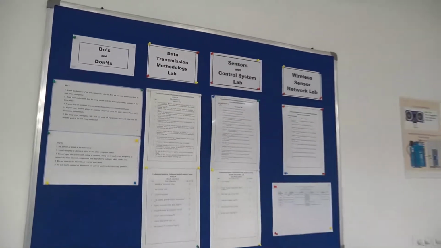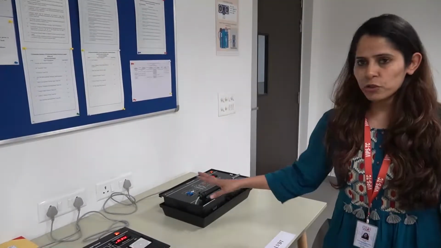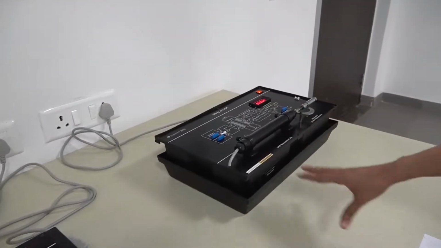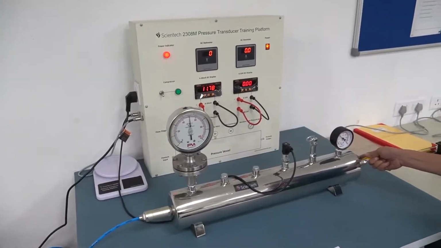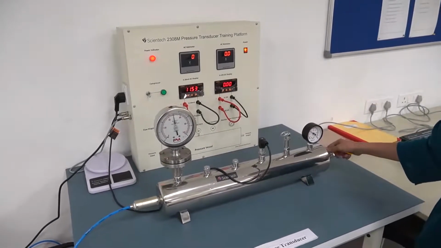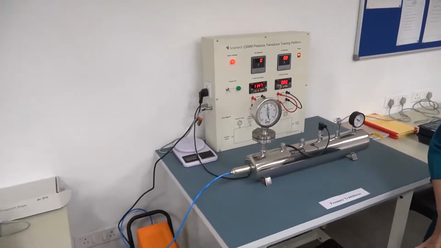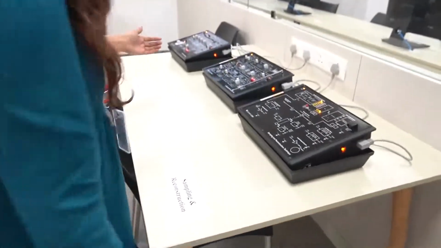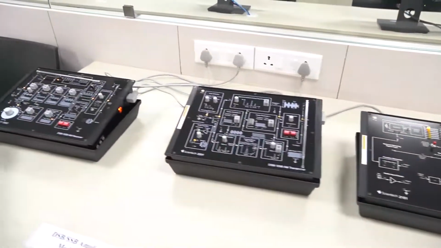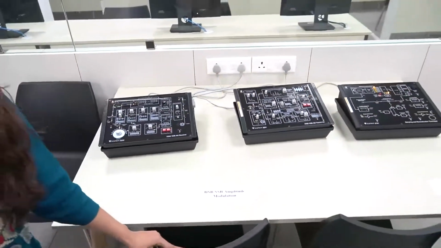Welcome to the sensor control and DTM lab. This is the Sensors and Control System lab. This lab is divided into two parts. The first part deals with transducers: the displacement transducer, strain gauge, and the most commonly used pressure transducer, where the pressure is converted to voltage. The second part consists of modulation: frequency modulation and amplitude modulation. This is the AM transmitter, AM receiver, and the sampling and reconstruction technique.